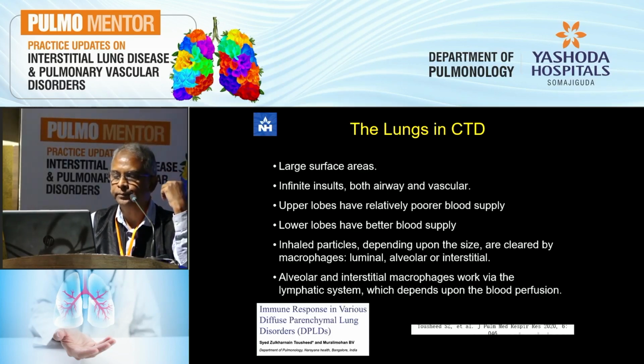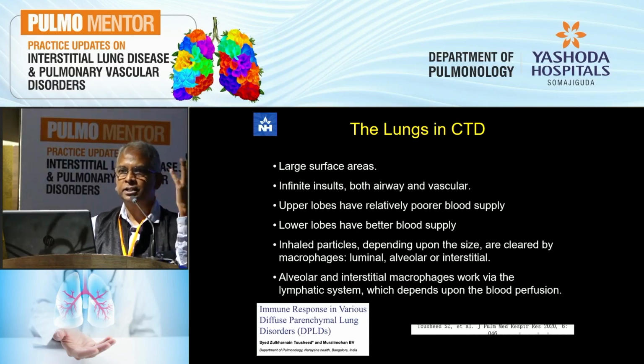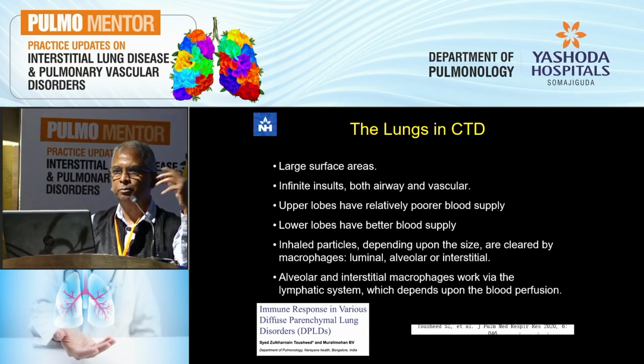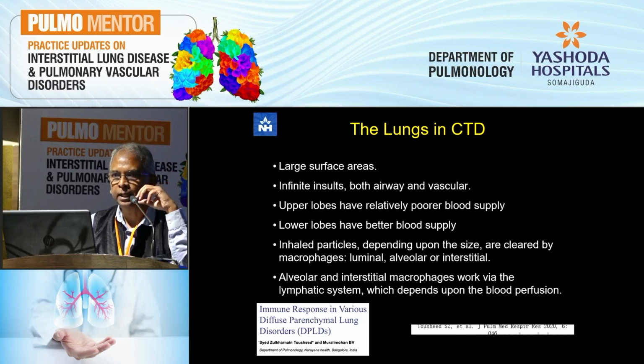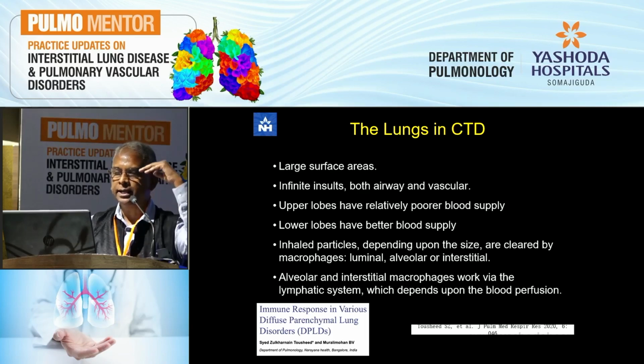When you look at the lungs specifically, we know that the lungs have a large surface area and they're bombarded with stuff both from the outside and the inside, the airway and the vascular approaches. Now we know, and this is one of the first things we study both in physiology and later in pulmonology, that the upper lobes have a relatively poorer blood supply and the lower lobes have a relatively better blood supply.